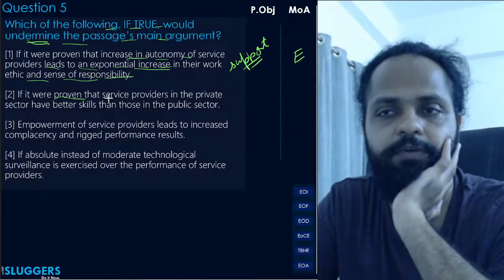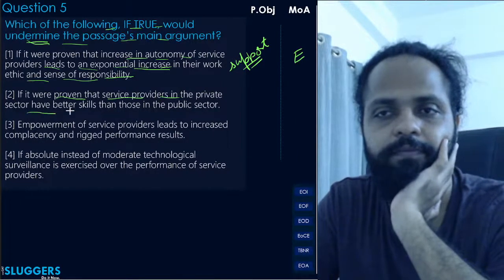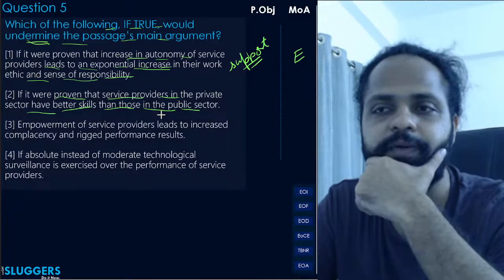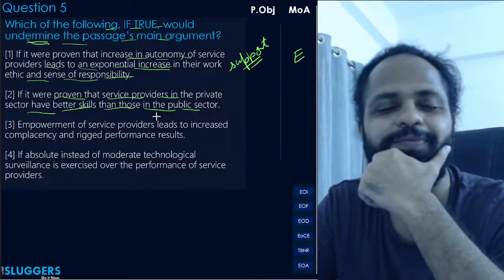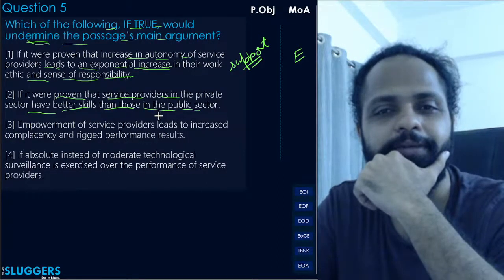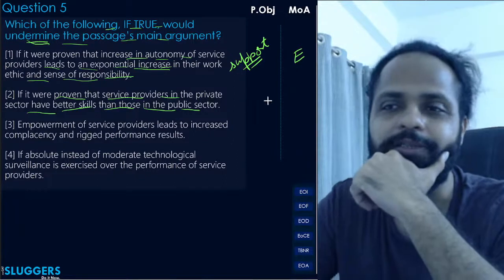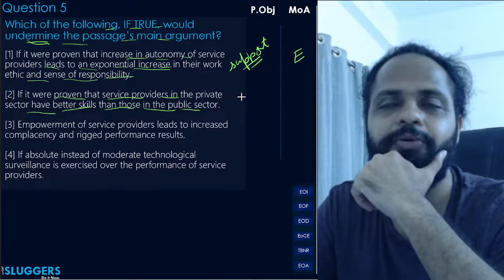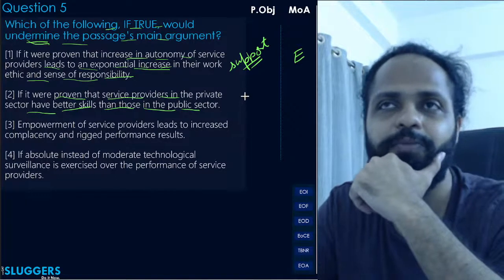If it were proven that service providers in the private sector have better skills than those in the public sector. The author's point has nothing to do with the difference between public sector and private sector. The author's point has no relation with the difference between them. You cannot undermine or support an argument that the author has not made.